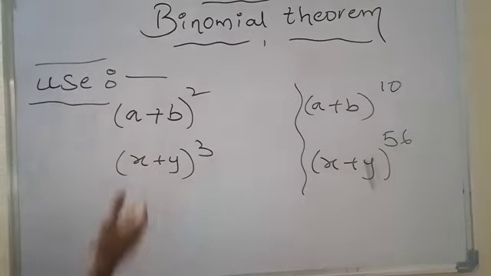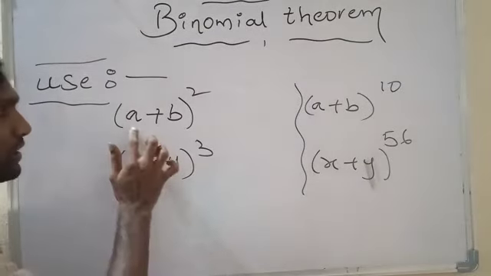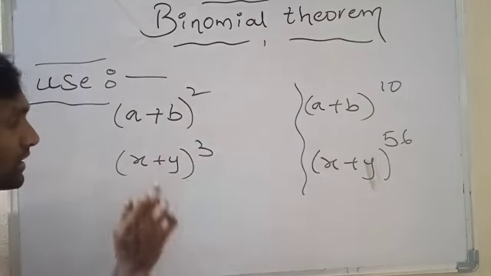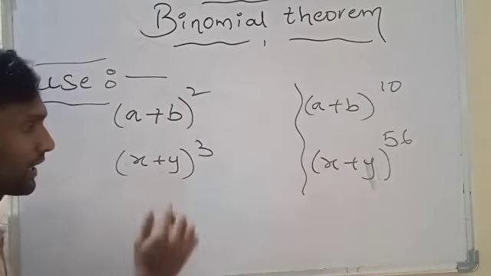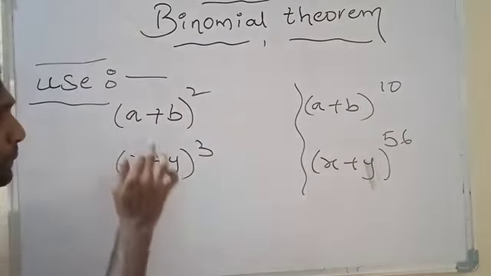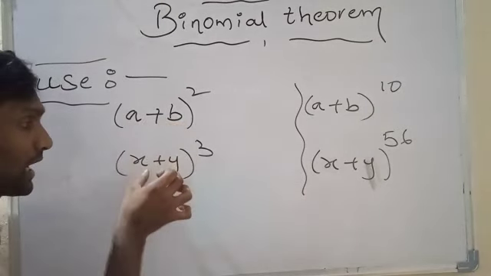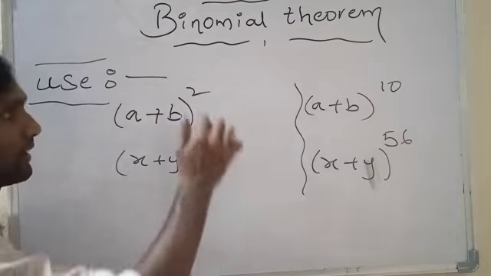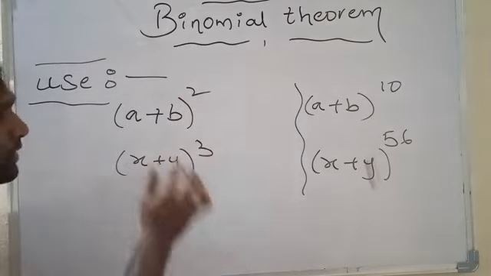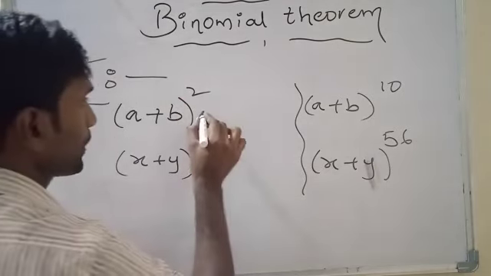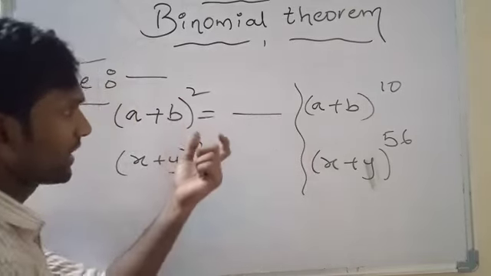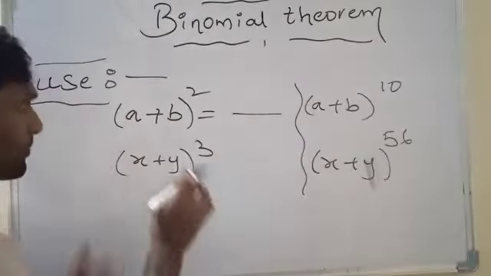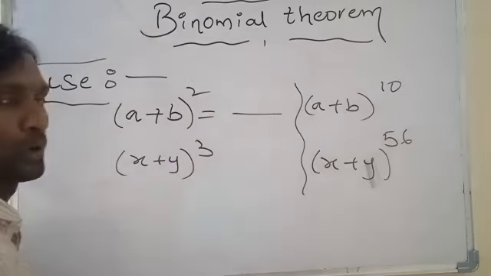Come to the first one. The first binomial is a plus b and it has the power 2. The second binomial is x plus y and it has the power 3. Both the binomials a plus b and x plus y have the least powers, 2 and 3. The expansion of a plus b whole square is a square plus 2ab plus b square. There is a direct formula for the expansion of a plus b whole square.